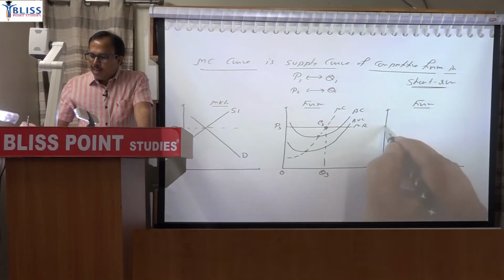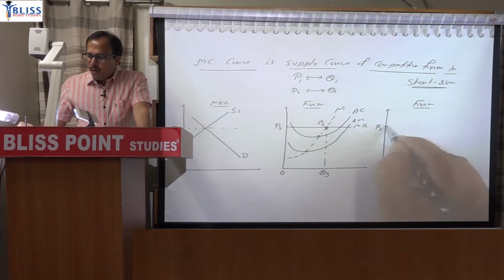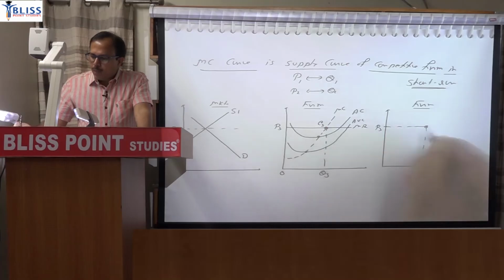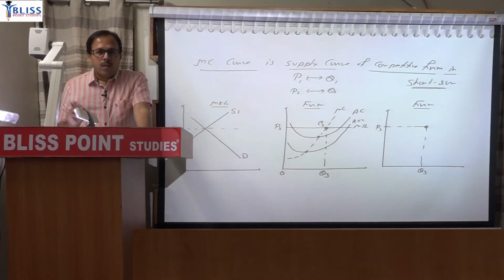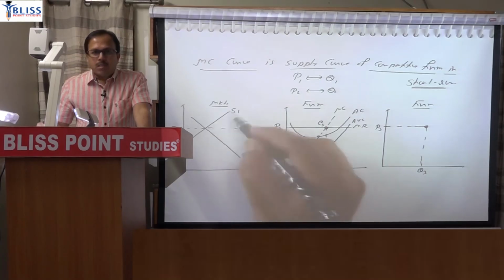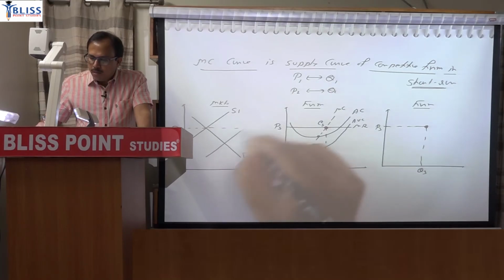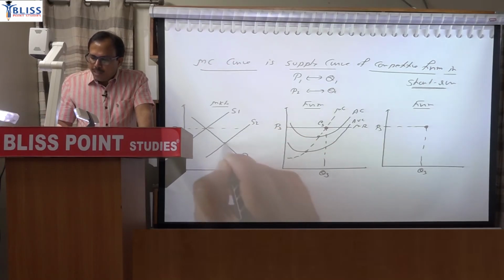So we can say that at price P3, the firm is supplying quantity Q3. You mark this point correspondingly here. Now if the supply curve was not placed here, for example, if the supply curve is placed here, suppose S2, then price would have been lower.